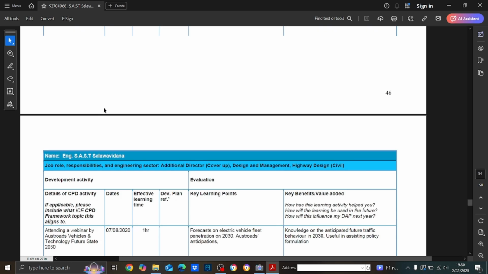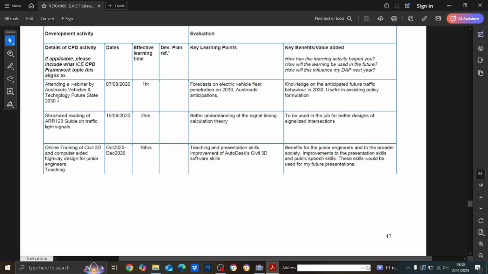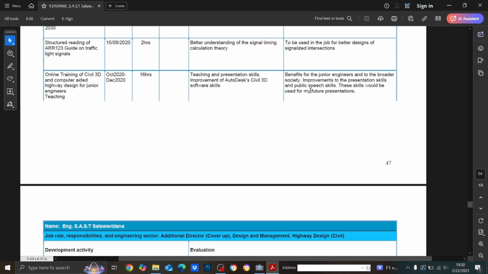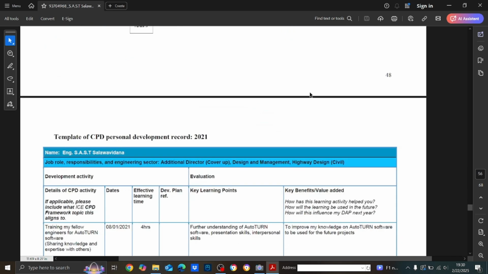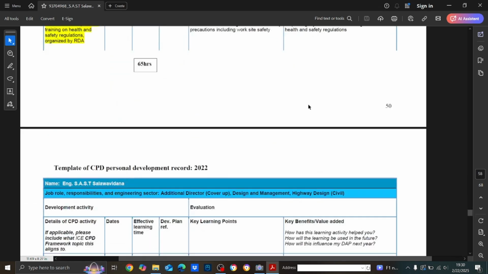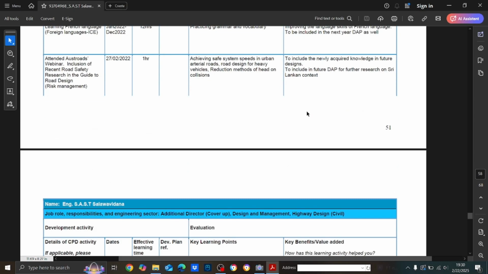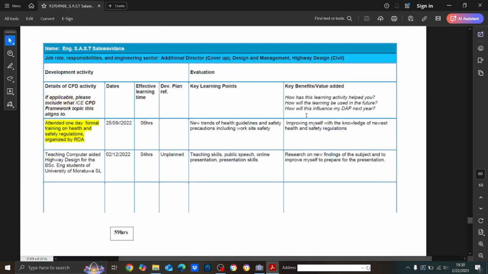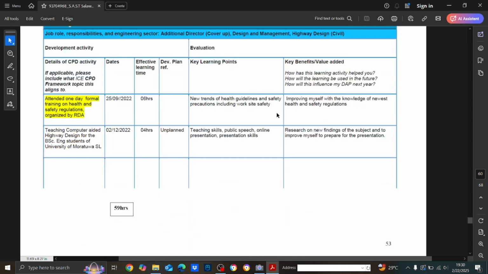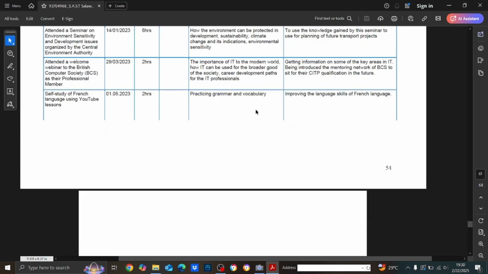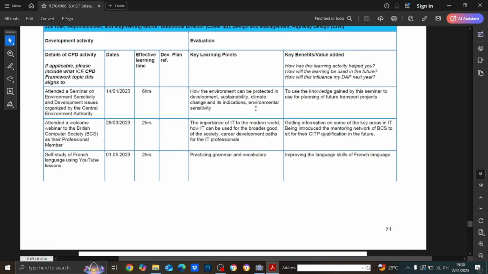Then about Ostro's vehicle technology future state 2030. So that was a webinar that I had attended. So that was 1 hour. Then you have to show what you have learned, like that. So I think you have to show 3 years CPD activities, and for each year that should be around 30 as I remember. So you can check, right, because they are changing their regulations quite often. So you have to check, as I remember it was 30 hours CPD.